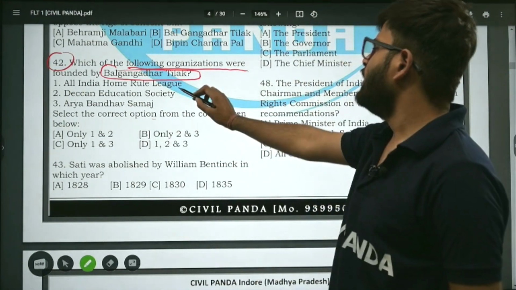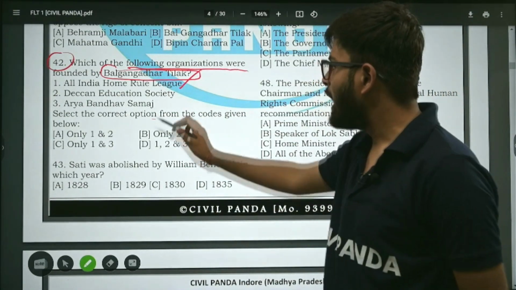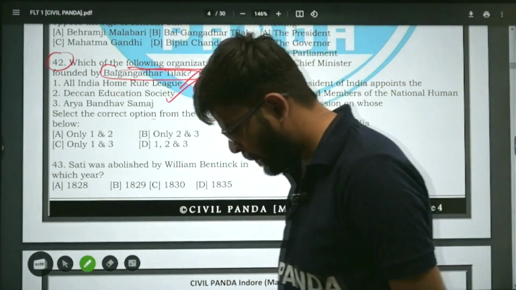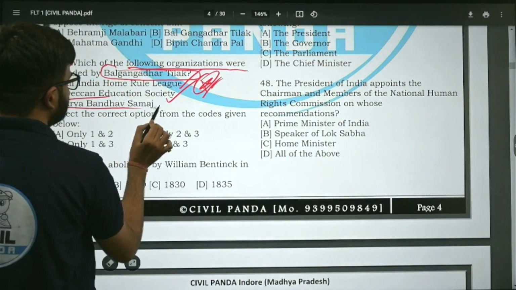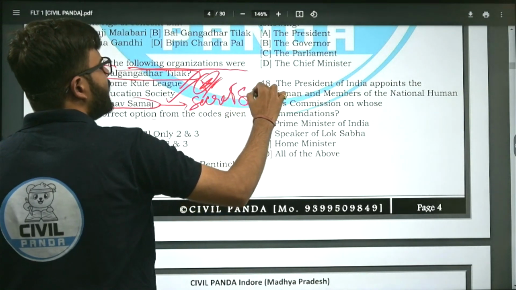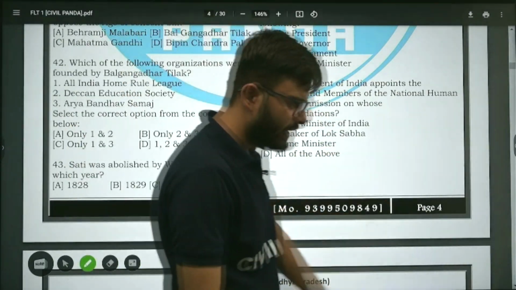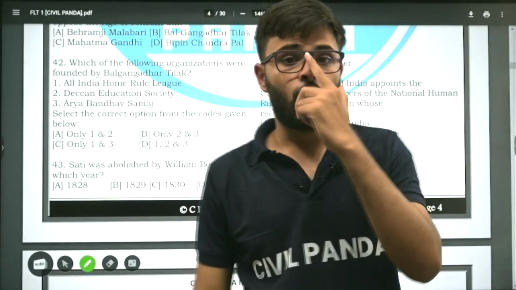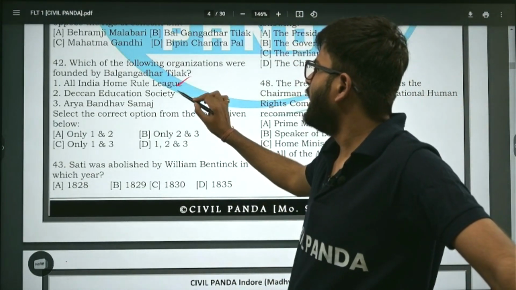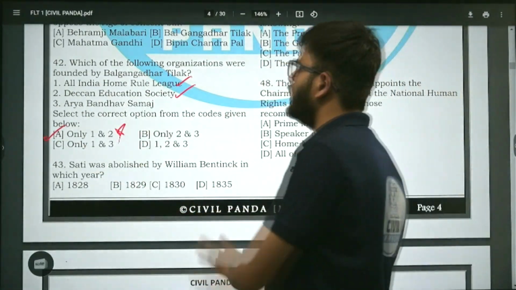Yes, All India Home Rule League, Bal Gangadhar Tilak founded it. Deccan Education Society, yes, Bal Gangadhar Tilak founded Deccan Education Society. Arya Bandhav Samaj. Now, let me tell you something. Arya Bandhav Samaj was a secret society. Bal Gangadhar Tilak was closely linked with this, but he did not found it. So the correct answer is 1 and 2. That is option A, 1 and 2. Am I clear? Moving on to next one.